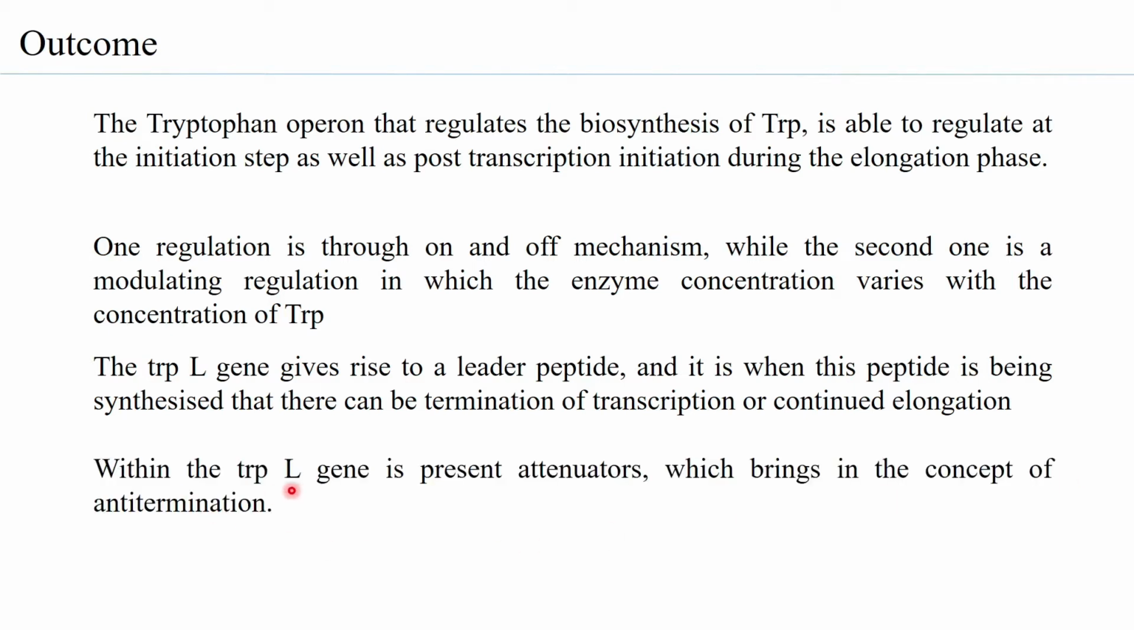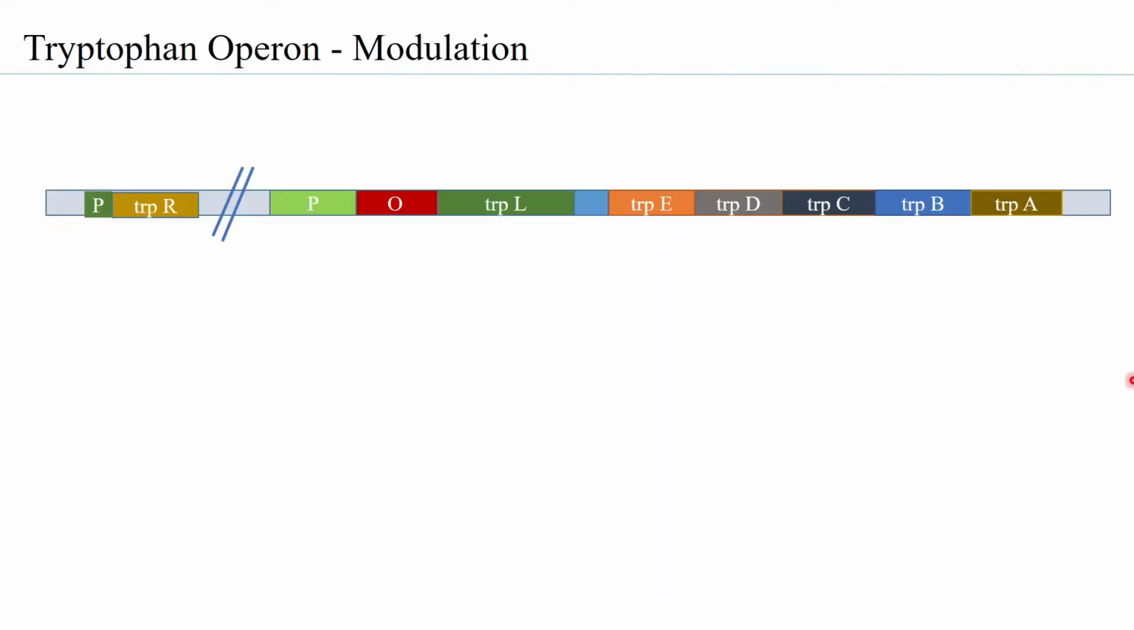Within the TRPL gene are present certain sequences that are called attenuators. The word attenuators means weakening of a system. So we will look at how that happens, and which brings in the concept of what is called anti-termination. Now, we all know that this is how the tryptophan operon is structured. It has a promoter overlapping with an operator region, followed by the leader peptide gene, a small spacer, and then you have the structural genes.